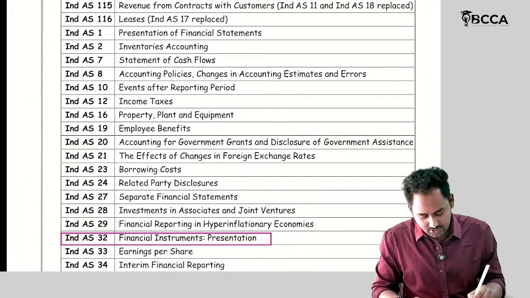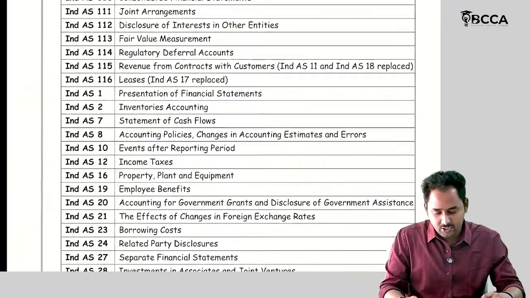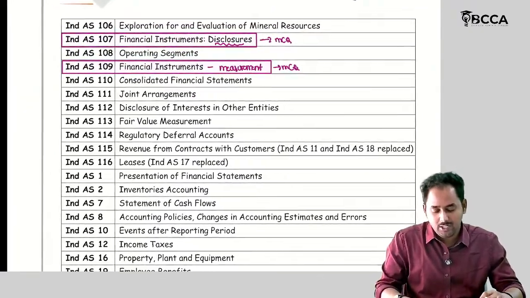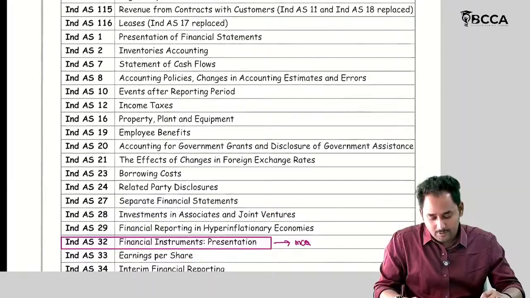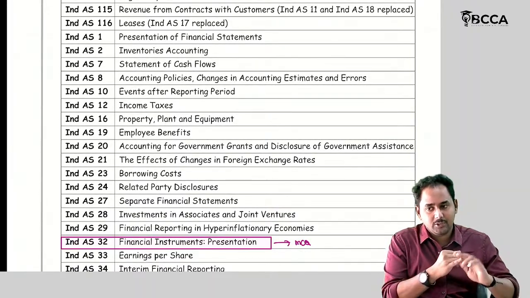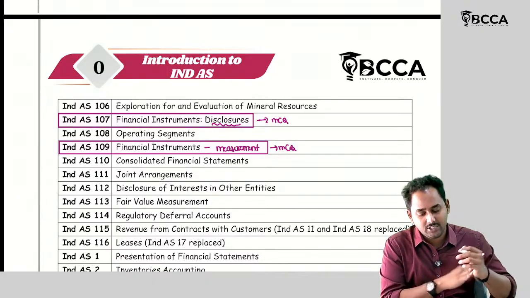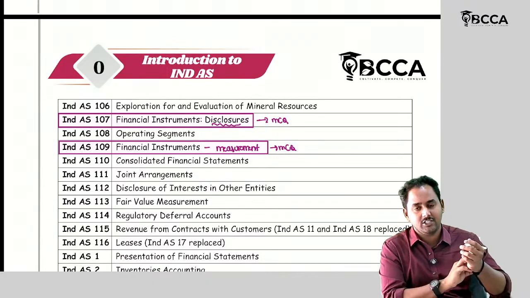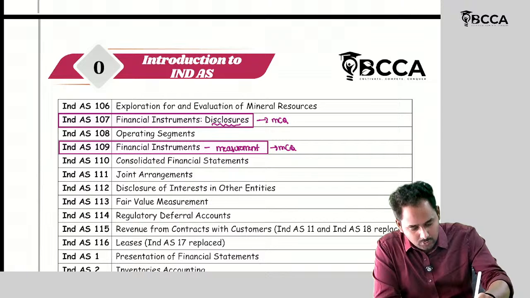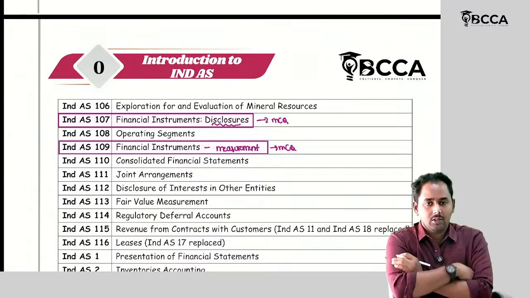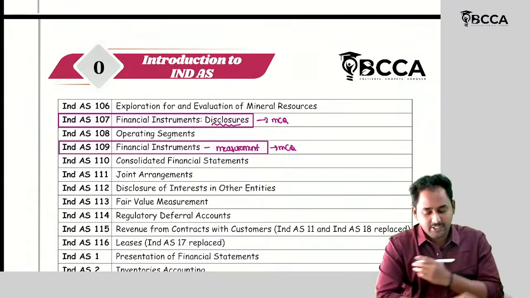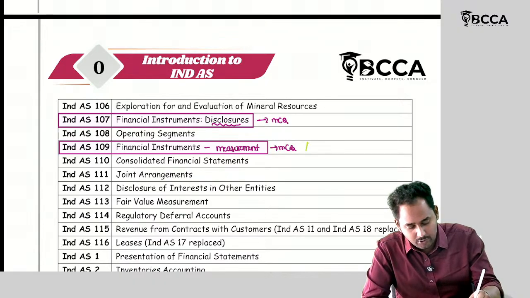How many standards deal with financial instruments? Three standards. What are they? Ind AS 32 financial instruments presentation, Ind AS 107 financial instruments disclosure, and Ind AS 109 financial instruments measurement. So in respect of the aspects, Ind AS 109 is important.